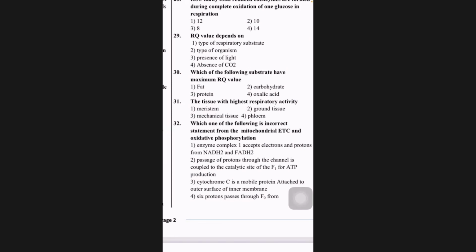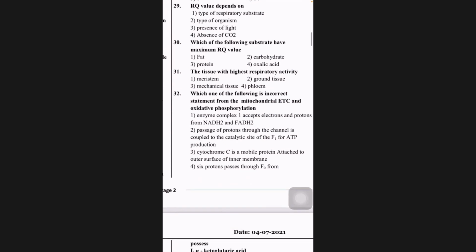Thirtieth, which of the following substrates has the maximum RQ value? Organic acid, so oxalic acid, an organic acid, maximum, more than 1, in other words. For fats, it is less than 1, we know. Proteins, it is less than 1, we know. Carbohydrates, it is 1, provided it is aerobic. But for organic acids, it is more than 1.